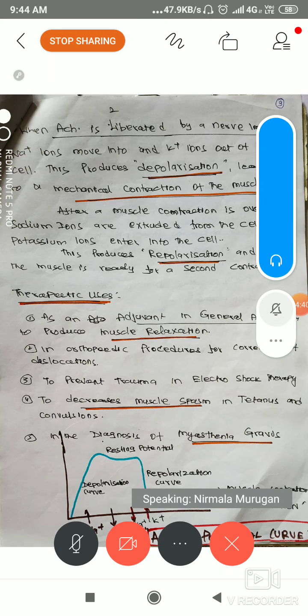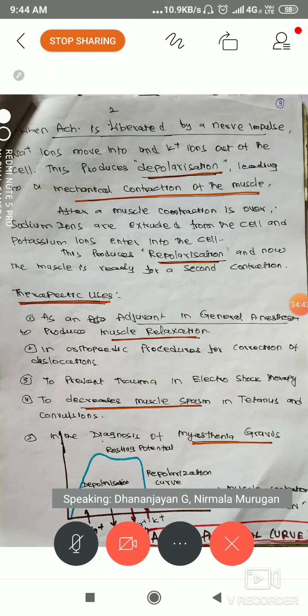Just observe the action potential curve. At nerve terminals, at the neuromuscular junction, acetylcholine is synthesized and released by nerve impulses. On the muscle cell, the sodium ions enter into the cell and potassium goes out. In the graph, I put an arrow mark inside. Sodium goes inside, potassium comes out. So that stage, depolarization, will start. That means the muscle will be active, producing muscle contraction.